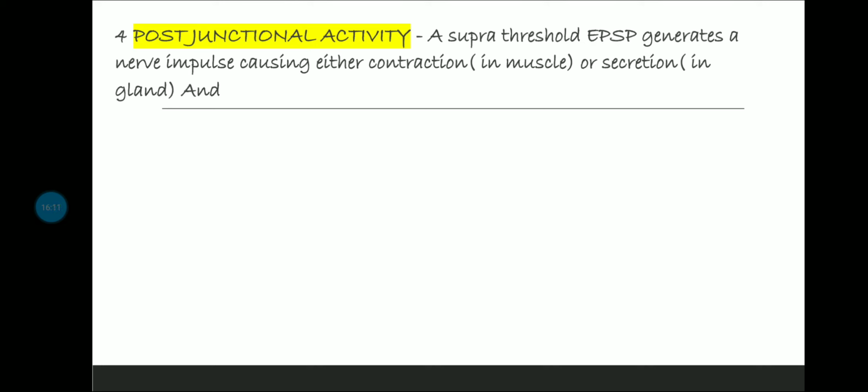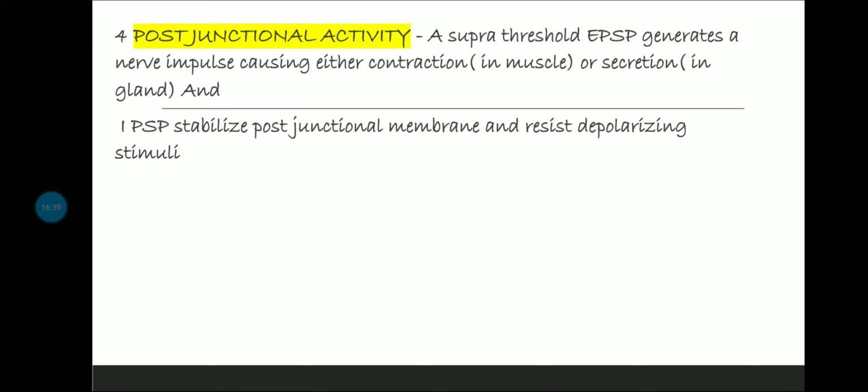Only then the impulse is going to get generated. If the threshold level is not reached due to the stimulus, then the nerve impulse won't be generated, right? So supra threshold excitatory potential should be there, and it can cause either contraction in the muscle or secretion in the gland, depending on what organ it's acting on, okay.